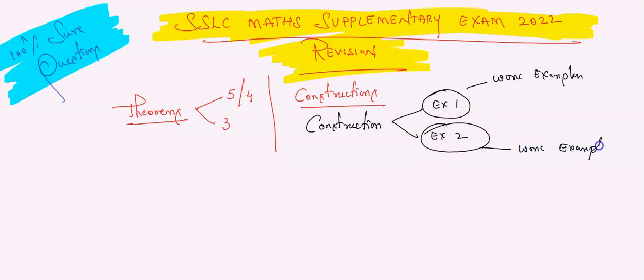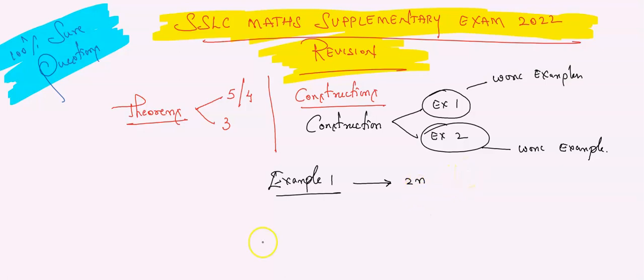What I just want to tell you here is, before exercise number 1, if you see example number 1 of this chapter, what is that? Example number 1. This question they will definitely ask you for 2 marks. That is, divide a line segment of length 7.6 cm in the ratio 3:2. Only you have to divide the line segment in the ratio 3:2. Got it? So they may ask you that type of question for 2 marks.